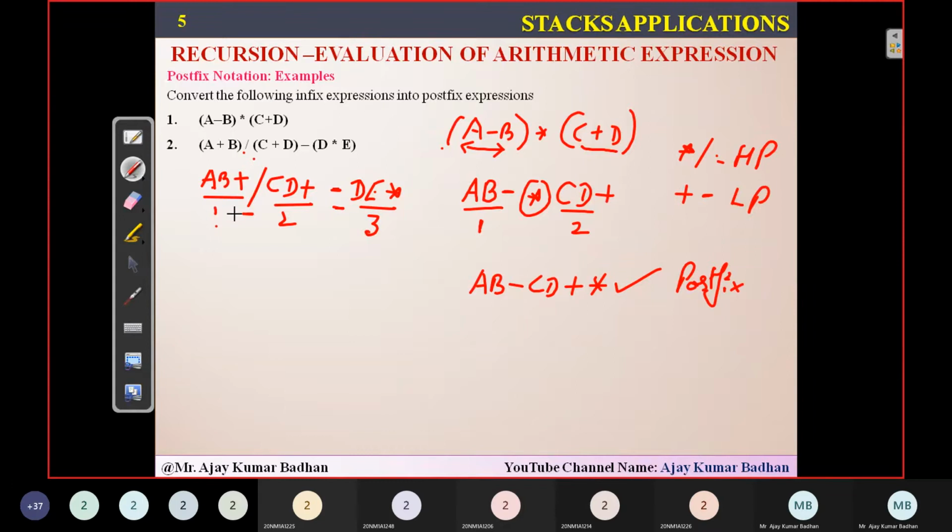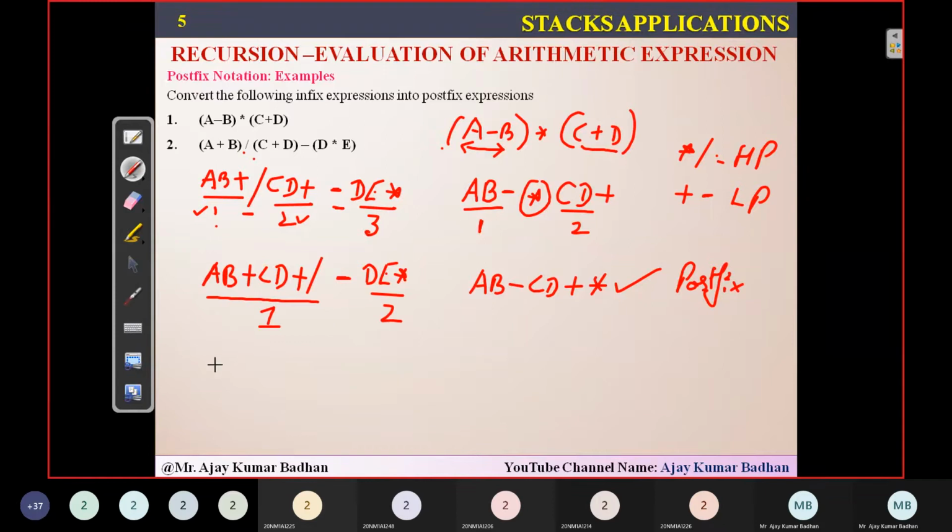So since division is having higher priority, I will solve operand 1 and 2 first. So operand 1 and 2, in between I have division. So what can I write? Operand 1, operand 2, then slash operator, then minus DE star. This is third. Now if you see here, this entire thing became first expression.